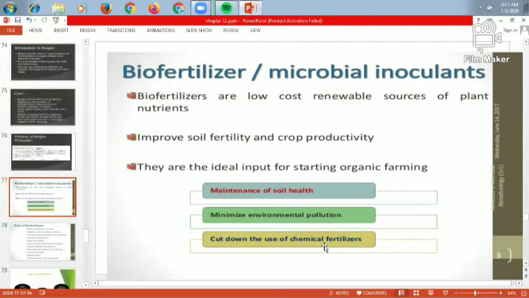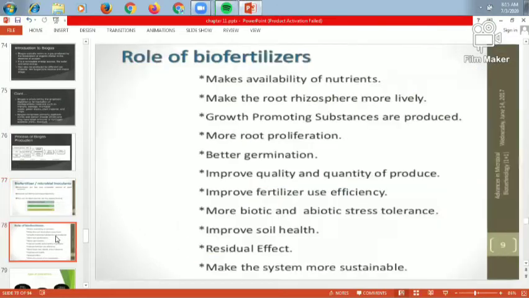And how does it come about? It comes by a microbial process. The plant material is digested or fermented by a microorganism, and the fertilizer is produced.